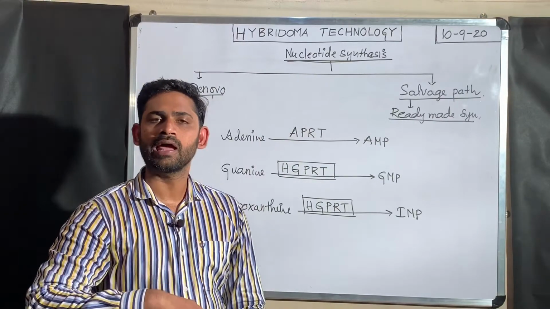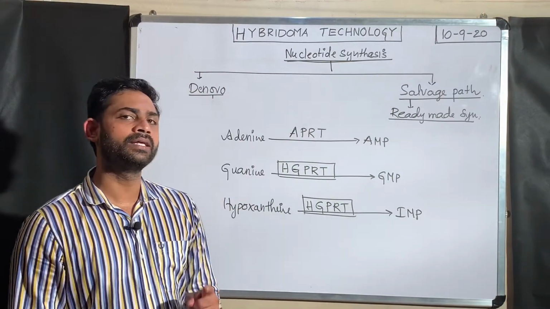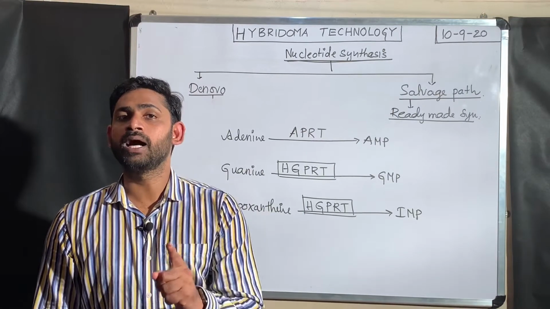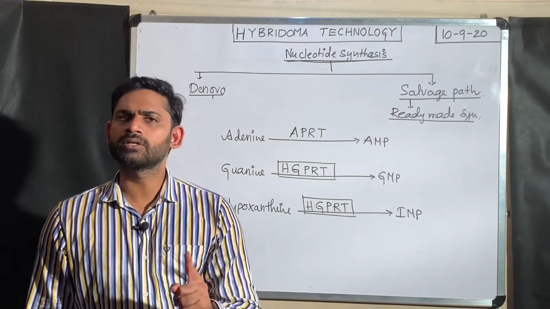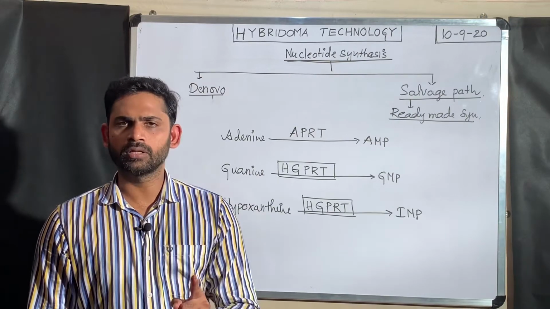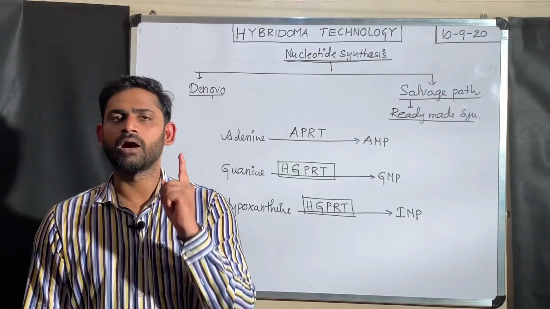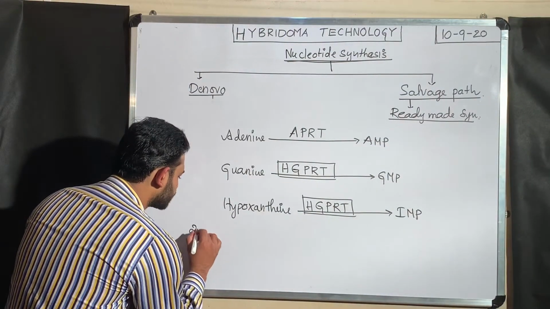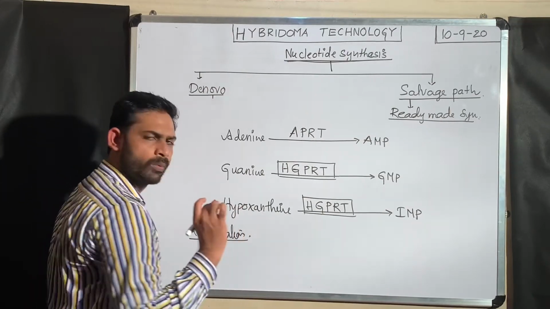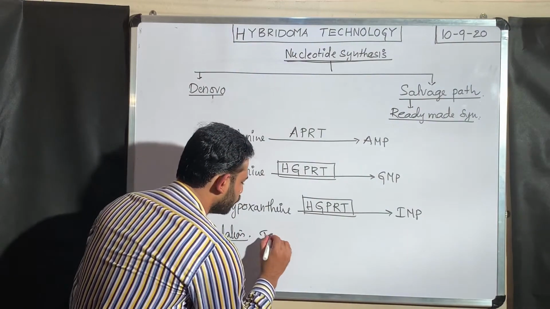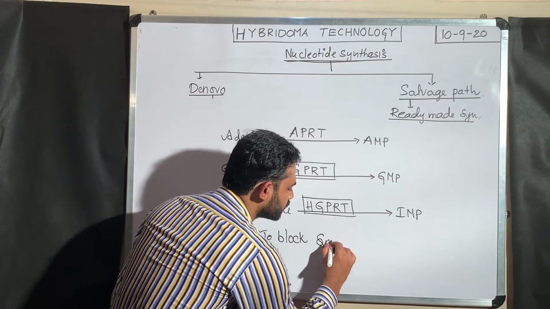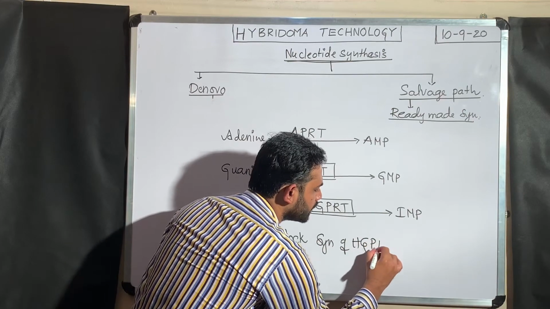Coming back to the original track of hybridoma technology. What I said? In hybridoma technology, we are using a double mutant myeloma cell. The first mutation was already done, in the myeloma cell, in order to block production of abnormal antibodies. Now this is the time for doing the second mutation. What is that second mutation? Very simple: in the myeloma cell, to block production or synthesis of the enzyme HGPRT.